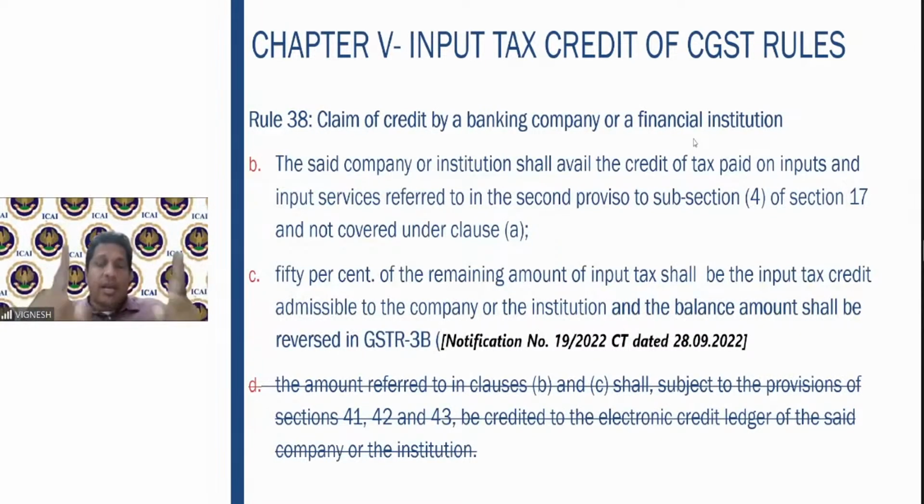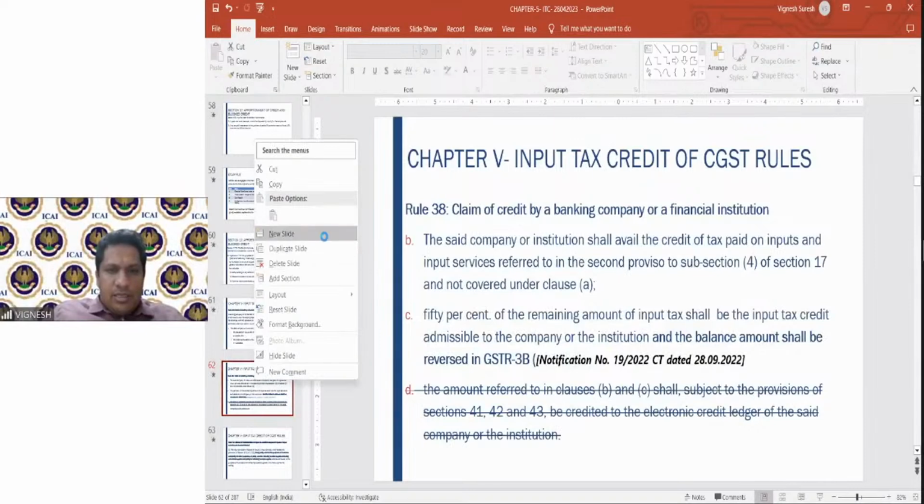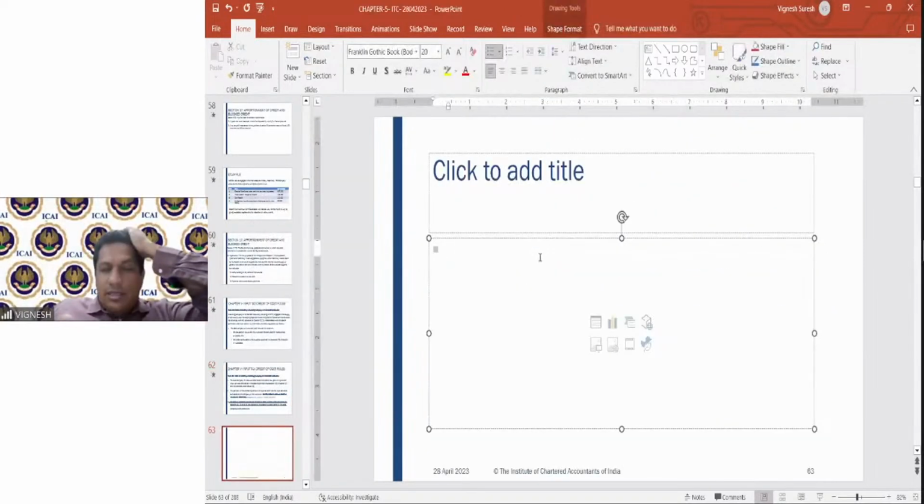The emphasis and the responsibility is on the taxpayer to segregate the ineligible and blocked credits and reverse them in the GSTR 3B. Okay, to give you an example as to how it will happen. See, this understanding is very important for you.